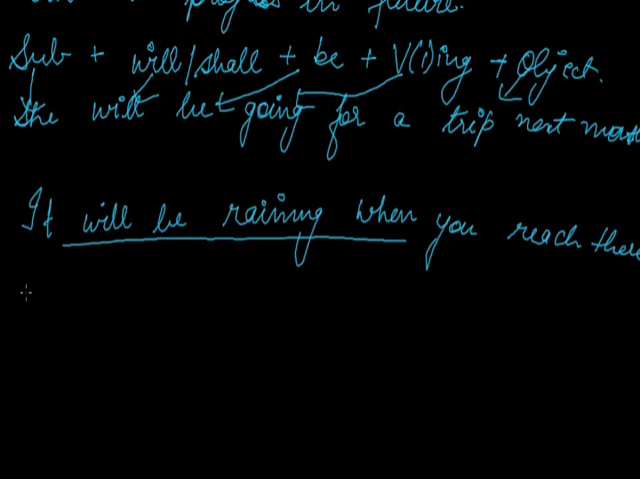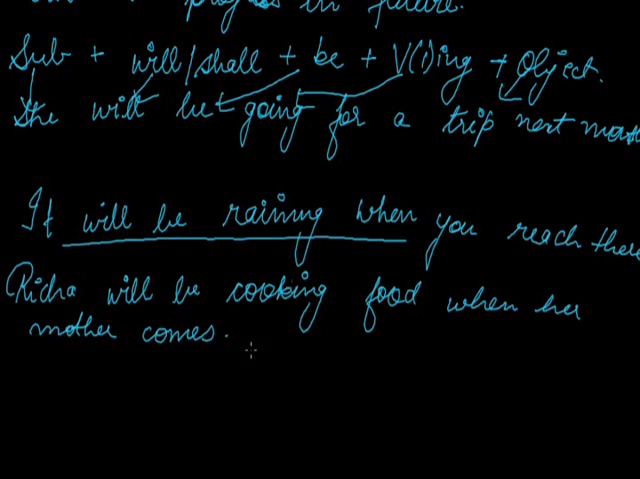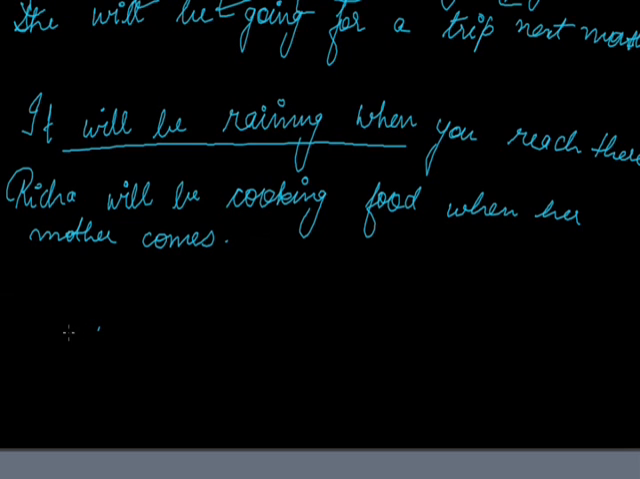Suppose I take one more example: Richa will be cooking food when her mother comes. She will continue cooking food when her mother arrives. So this is also showing the continuity. This way we use future continuous tense. Now we will be proceeding to future perfect.